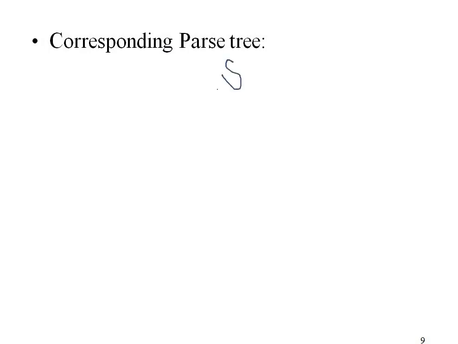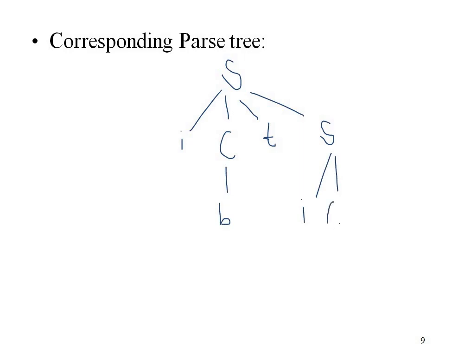So here we have S, then we can expand it with I, C, T, S. Then this C can be replaced with B, and this S can be replaced with I, C, T, S, E, S. Now this C is again a non-terminal.